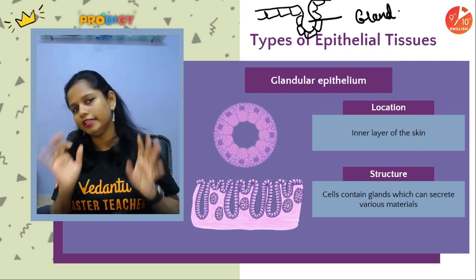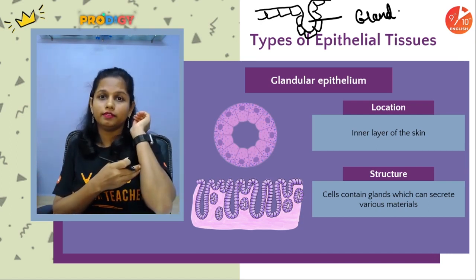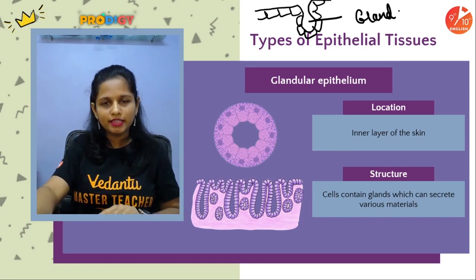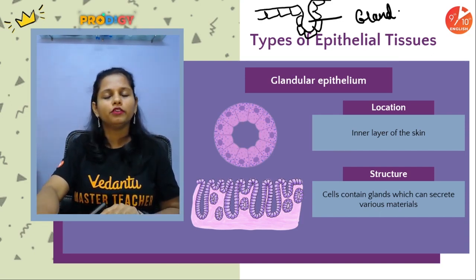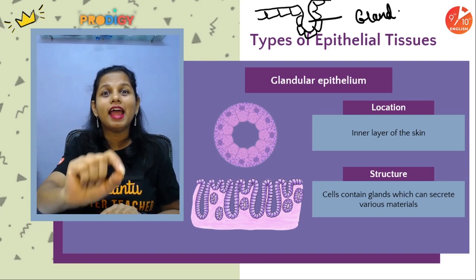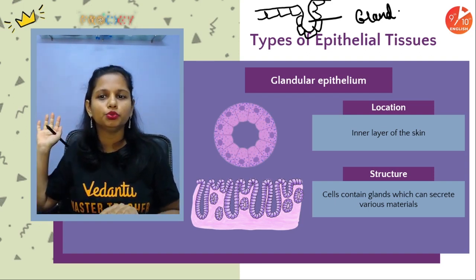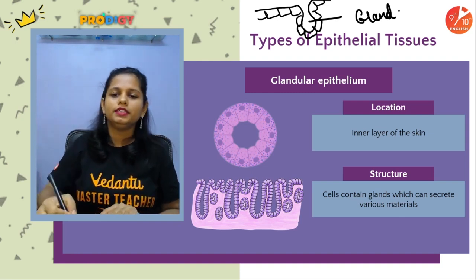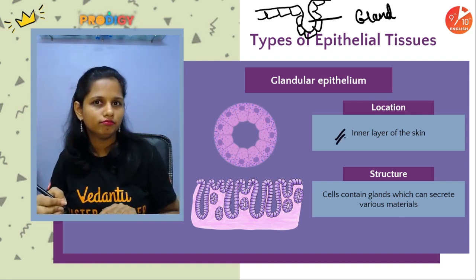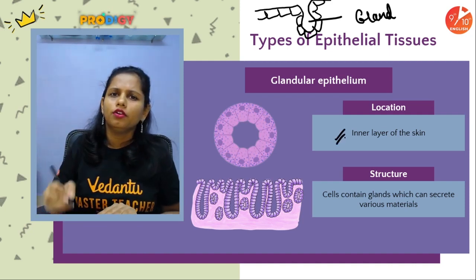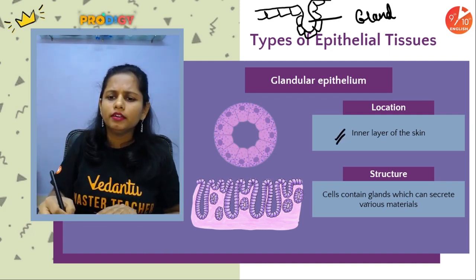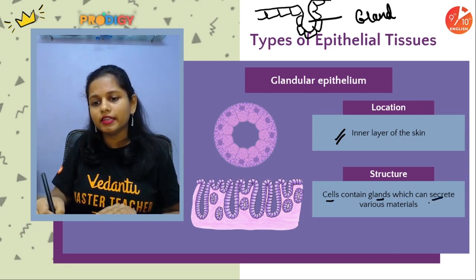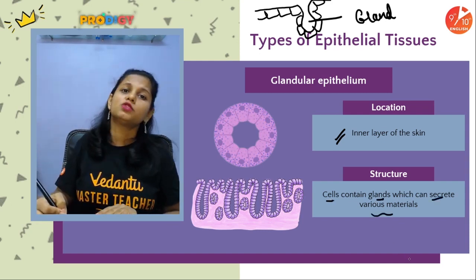Whenever any tissue is having a gland, like in our skin, there's a sweat gland, there's an oil gland, right? So whenever there are glands embedded within a tissue, then that kind of tissue is known as glandular epithelial tissue. Okay. So here, where is it present? It is present in the inner layer of the skin, right? Then, what is so special about it? The cells of this tissue contain glands, and glands have the potential to secrete various materials.